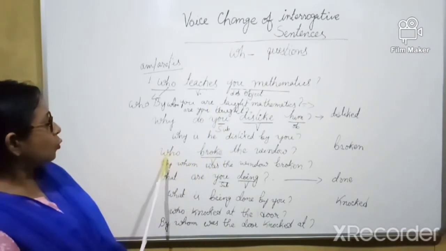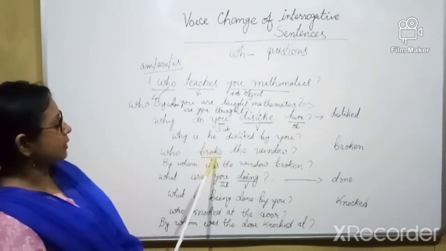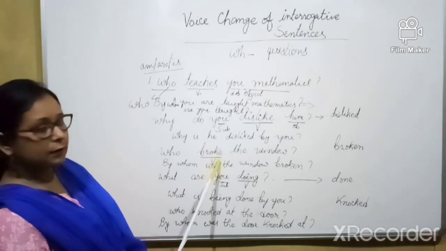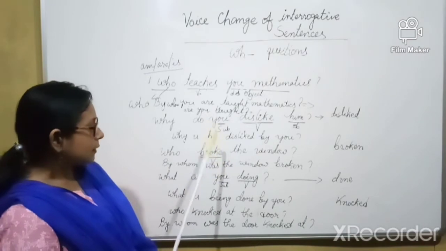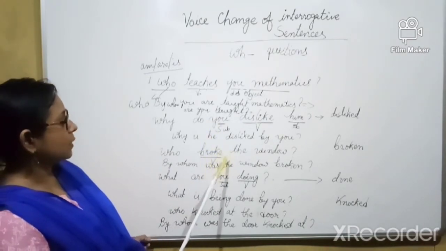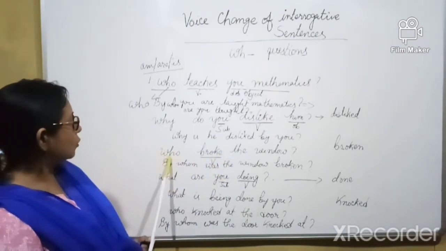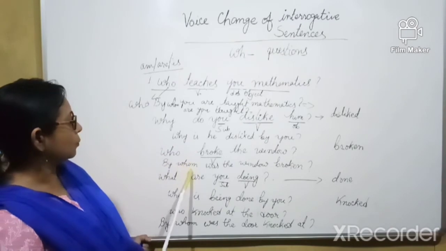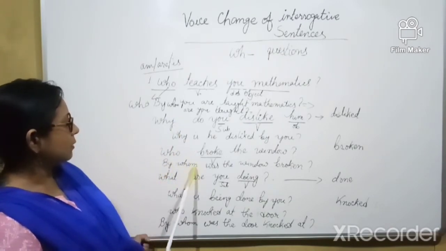Next sentence: who broke the window? Look at the sentence. The verb is written in the past tense. So the verb be which will be used will be in past. The word who will turn into by whom. When a WH question word is there, it is always at the beginning.